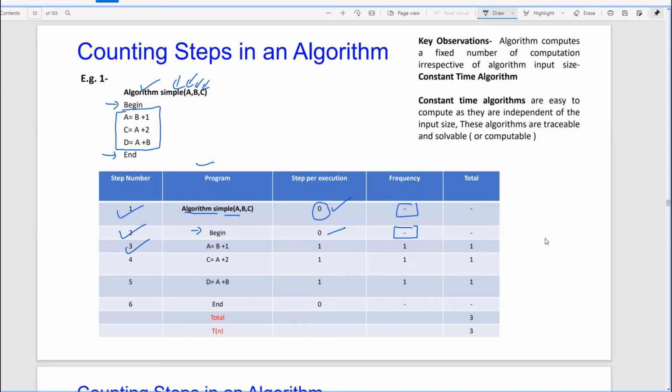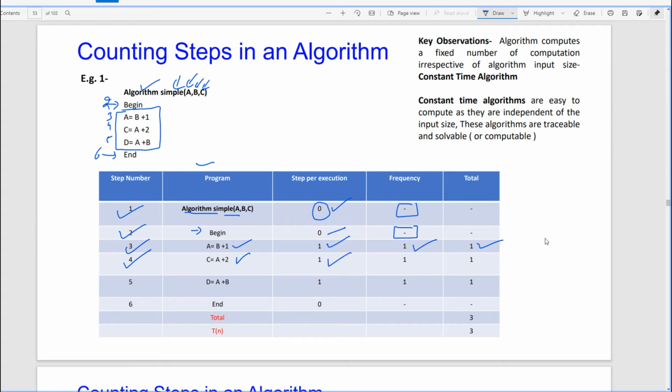So let me write it. This is number 2, this is 3, this is 4, 5 and 6. Step number 3: A is equals to B plus 1. Assignment statement, step per execution is 1. How many times is it repeated? Only one time. Total is 1. Yes or no? Step number 4: C is equals to A plus 2.